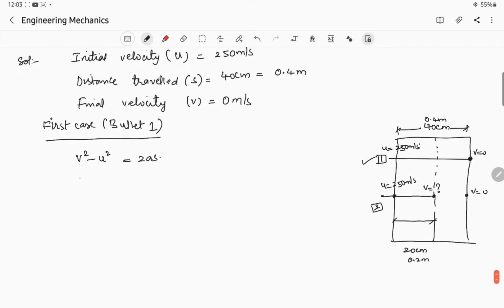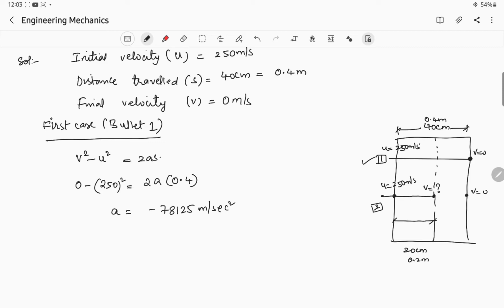So v, final velocity is 0, minus 250 whole square, is equal to 2a, s is 0.4. If you substitute here, you will get an acceleration of minus 78125 meter per second square.